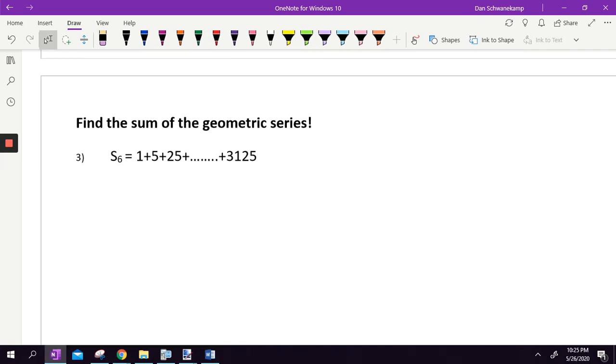Find the sum of the geometric series. So just written a little bit different. S sub 6. So we're finding the sum of the first 6 terms. We do a sub 1. So 1 times 1 minus my ratio. So my ratio here, it looks like I'm multiplying by 5 each time.